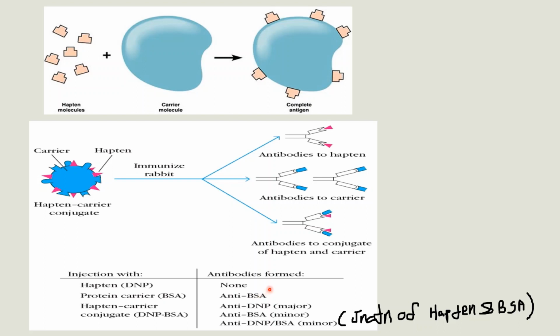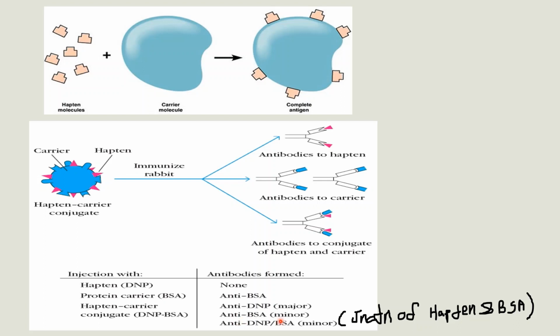Okay, if we inject this hapten carrier conjugate DNP-BSA, here hapten is DNP and BSA is the carrier. So antibody will be produced against DNP, anti-DNP, and antibody against BSA, that means against the protein carrier.